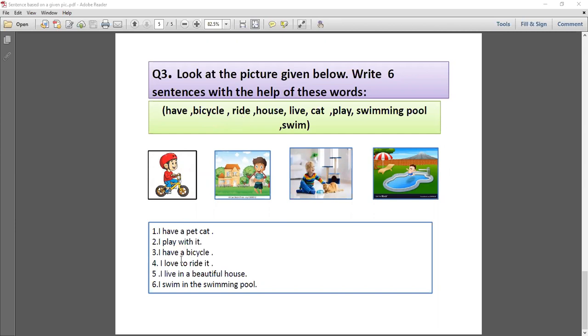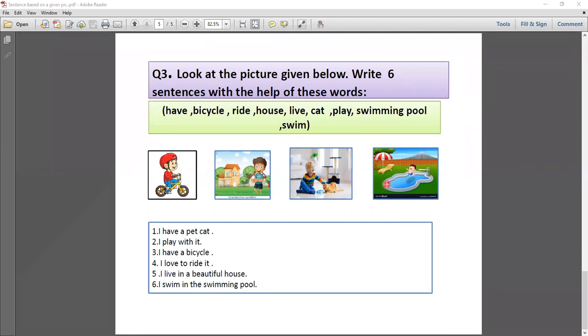Okay students. Now, number 5, I live in a beautiful house. So आप किस हाउस में रहते हैं? Live in a beautiful house. So you have to make only 6 sentences. I live in a beautiful house. So in the other image, you can write I swim in the swimming pool, because the words are swimming pool or swim. Okay. So we have completed the 6 sentences related to these images.